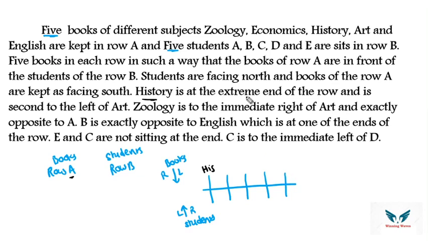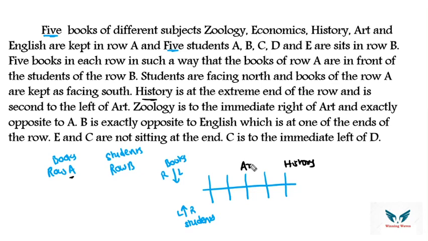If you put art here, this side becomes the right side, but as it is given as left, you cannot put history over there. So history will be put in the left end of row A.